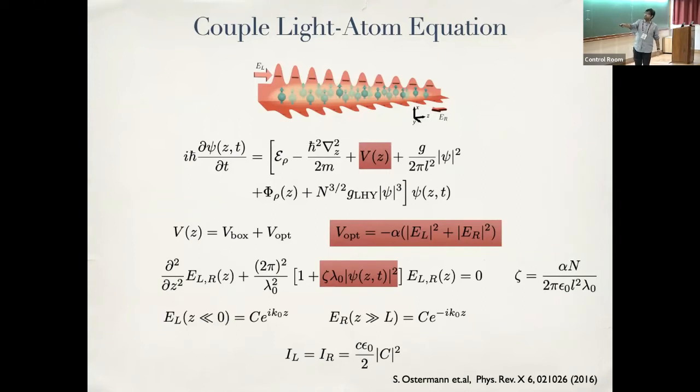These are coupled equations, and I have to solve both simultaneously. The boundary condition for my light field equations is that I start with some laser from left and right of a given intensity I_L and I_R, but I'll use the parameter C, the amplitude of the laser light. That will be my control parameter. I'm interested in the behavior of my system as a function of this control parameter C and the dipole strength.